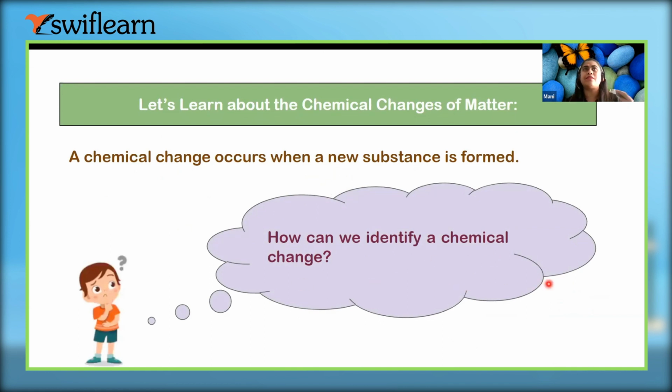There are so many changes happening around us. How will we identify which change is chemical and which is physical? We can identify it by whether a new substance is formed. If ice is melting into water, it's still H2O.